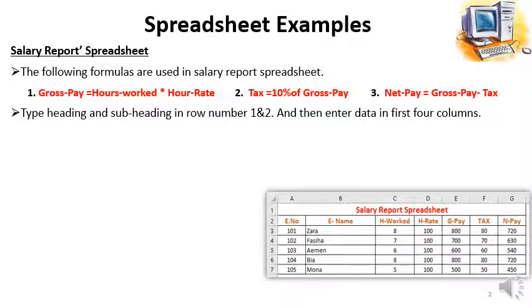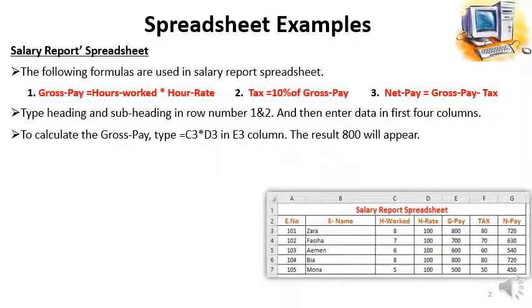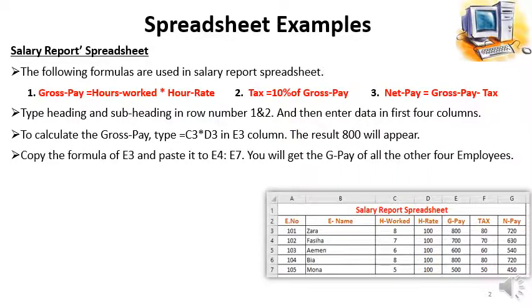Okay, first of all we have to type the heading and subheading in row number 1 and 2 and then enter data in the first 4 columns. We can see it here in this image. To calculate the gross pay, type equal to C3 multiply with D3 in E3 column. The result 800 will appear. Copy the formula of E3 and paste it to E4 to E7. You will get the gross pay of all the other 4 employees.